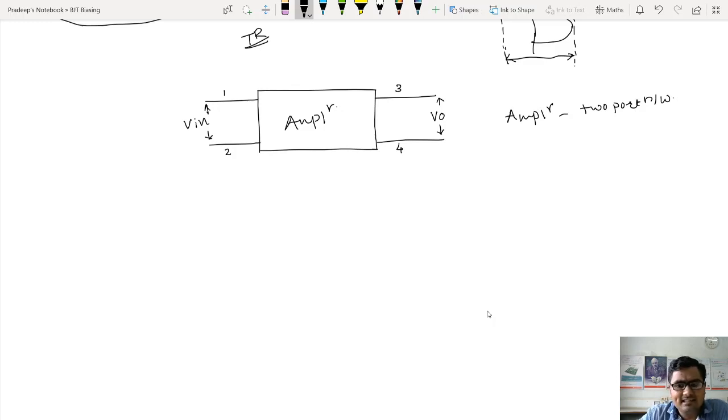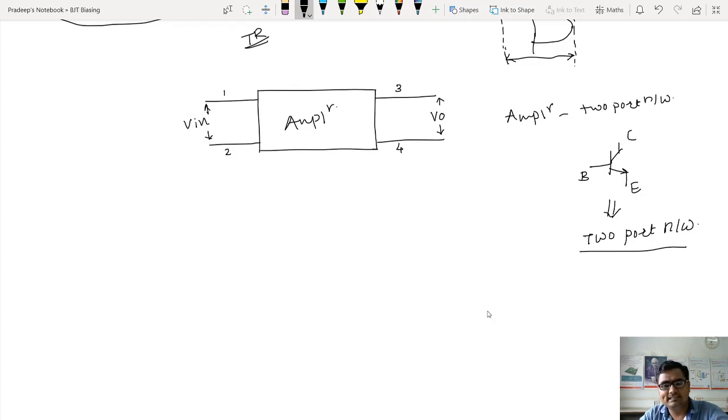But what does the transistor have? See, the transistor has only 3 terminals: emitter, base and collector. This is collector, this is emitter, and that is base. So if I want to make an analogy of a transistor with a two port network, obviously it is not possible, because a two port network needs 4 terminals. My transistor has only 3 terminals. But I want the transistor in a two port network. I want to represent the transistor and the amplifier in a two port network.